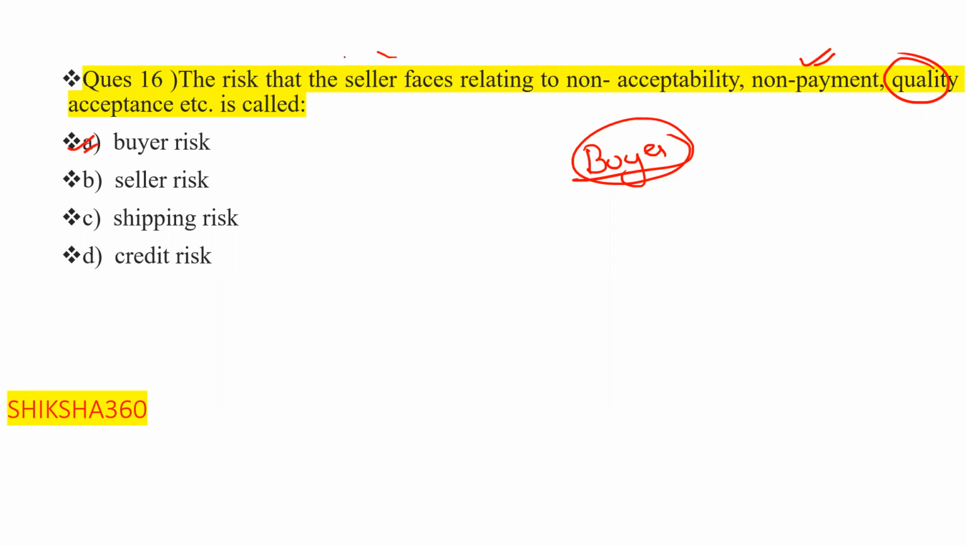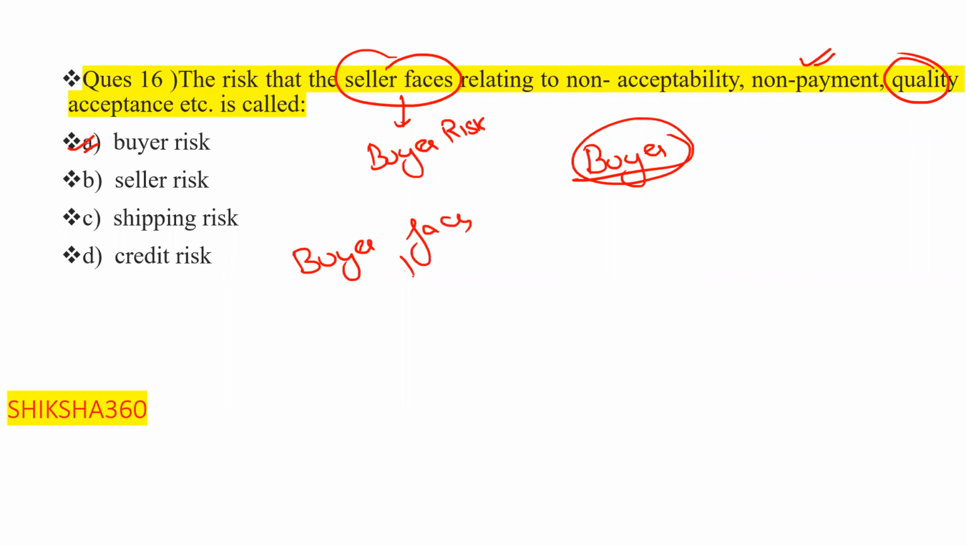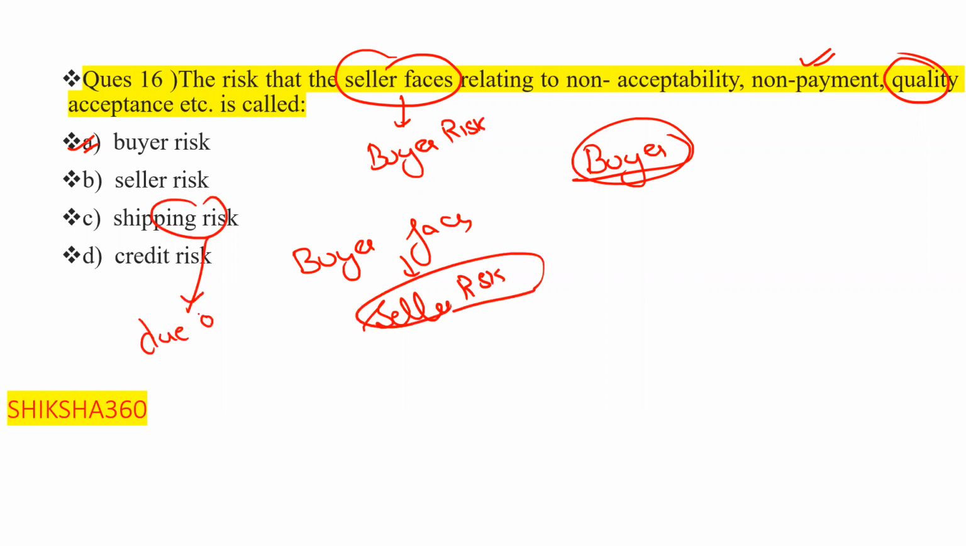So the risk that the seller faces is known as the buyer risk, and the risk that the buyer faces is known as the seller risk. Shipping risk is due to the other intermediaries. The correct answer here is the one that says due to the other intermediaries,